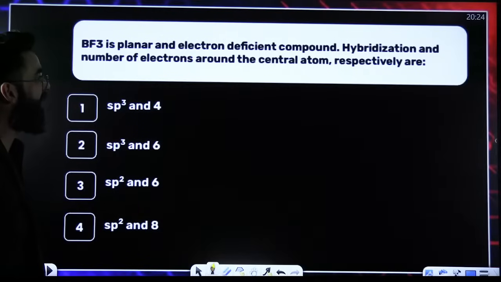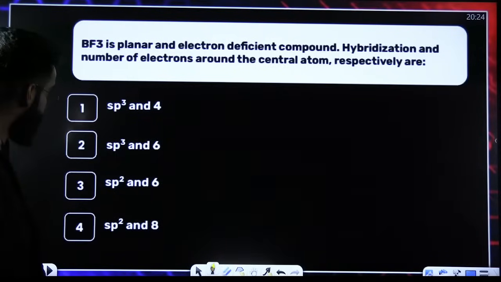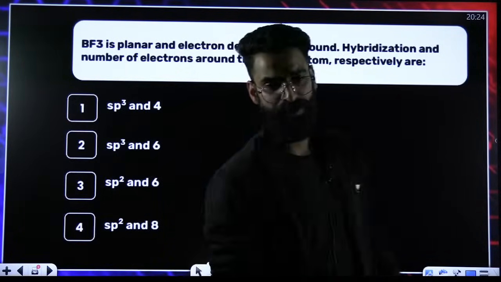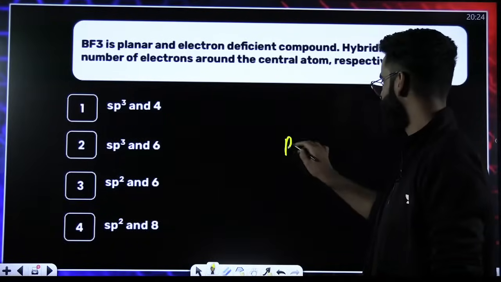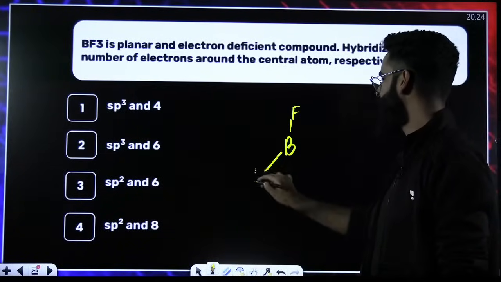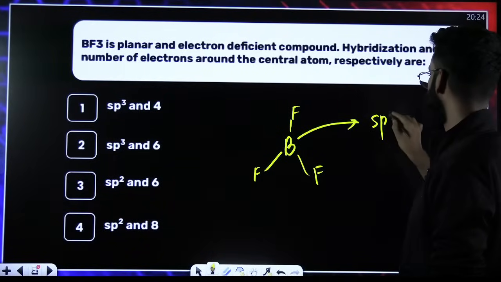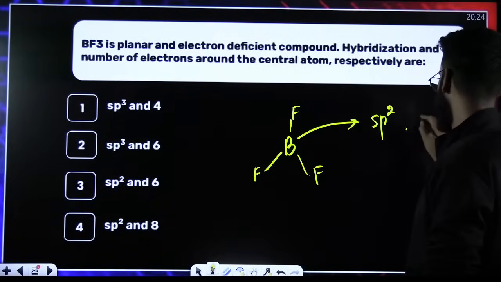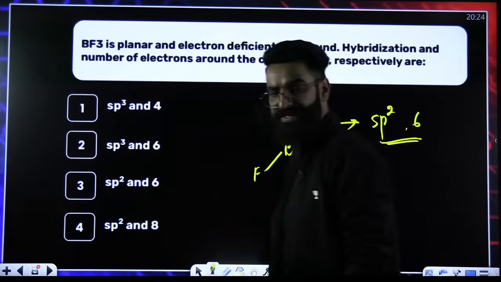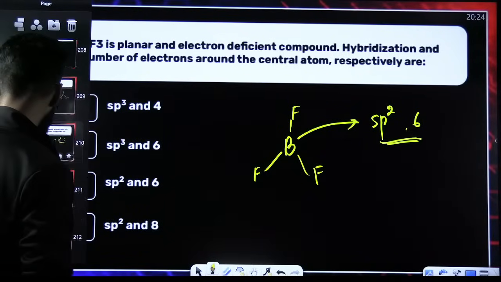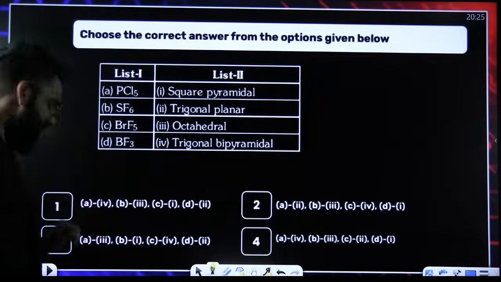BF3 is planar and electron deficient. Hybridization and the number of electrons around the central atom in BF3: since it's forming 3 sigma bonds, it's sp2 hybridized. 2, 4, 6. 6 electrons in its valence shell. So sp2 and 6. Done and dusted. Tell me the answer of this question.